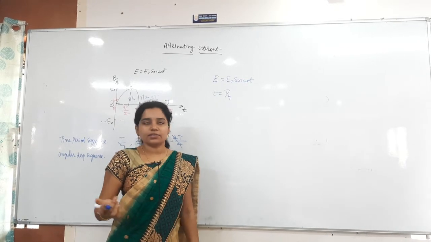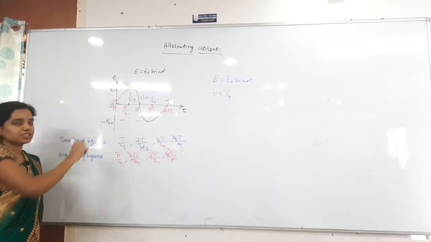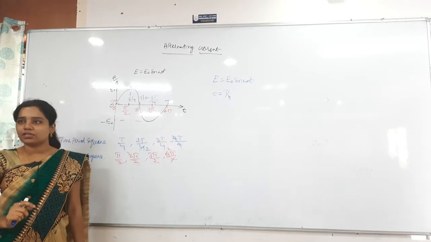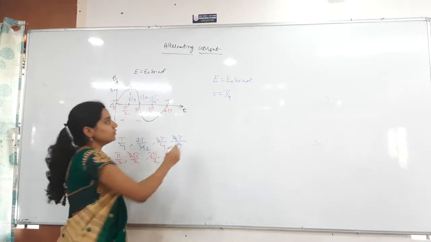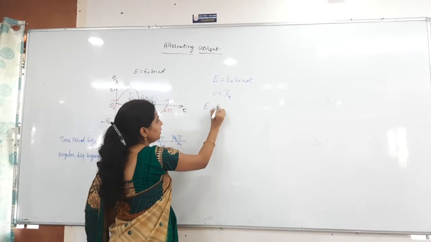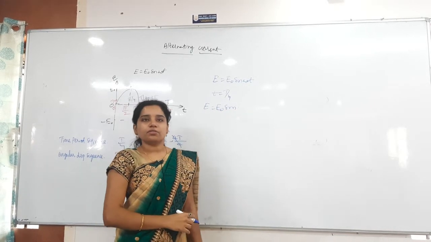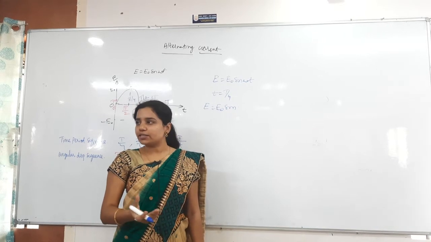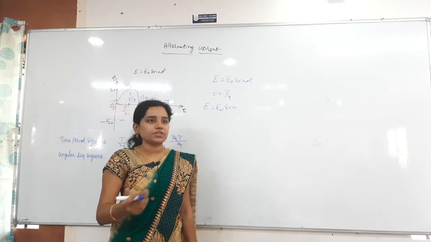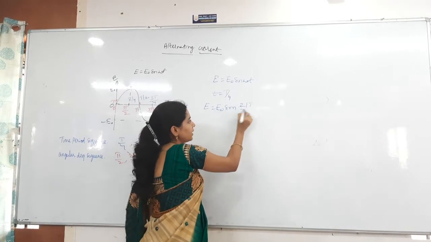At T by 4 what value are you getting here? Maximum, right? That is how much? E naught only you will get. Let's check whether it will come or not. So E is equal to E naught sin of omega, and what is omega? 2 pi by T. I said the definition of omega also, the angular frequency.